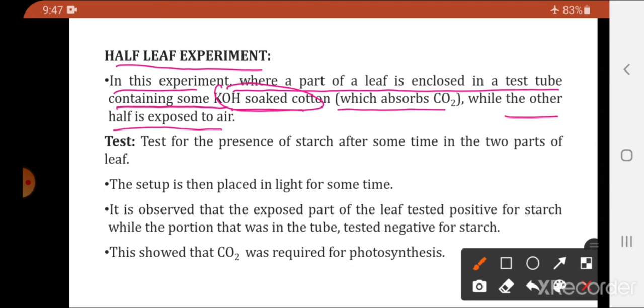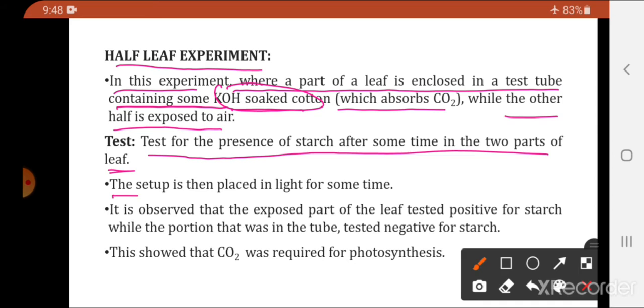Now, what are we checking? We need to check the presence of the starch after some time in two parts of the leaf. So, what is the main thing? We need to check the presence of the starch in two parts of the leaf. That is, in the part which is dipped in a test tube where KOH soaked cotton is present, and the other part is exposed to atmosphere or to air.